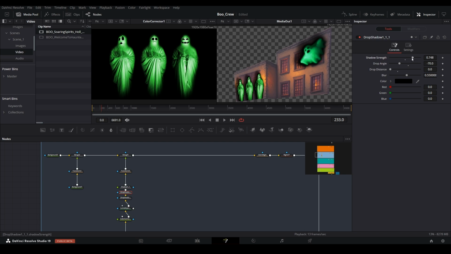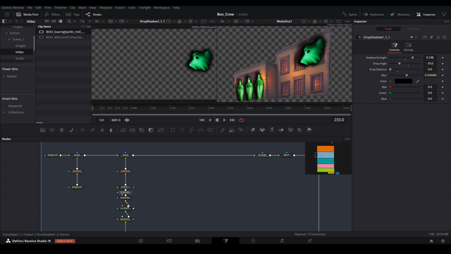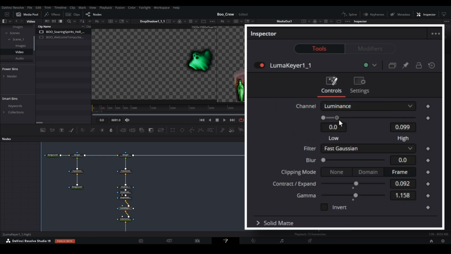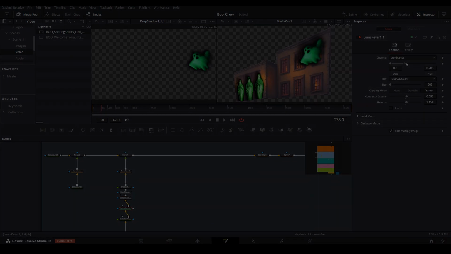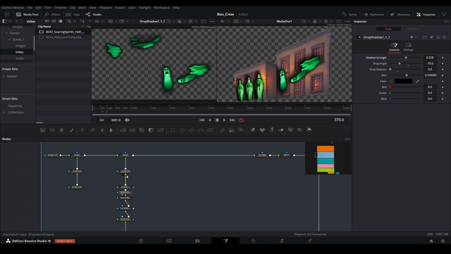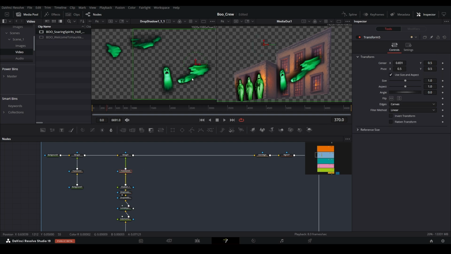Using the inspector, select each drop shadow or shadow node, and make any adjustments needed to lower the black level a bit, but not too much so that we can see through the ghost's eyes again. Let's play or skip through the timeline a bit to make sure we have the right placement of this video. This could certainly use an adjustment to better center these ghosts on the right side of the house. Using the transform node, move the video into a better position.